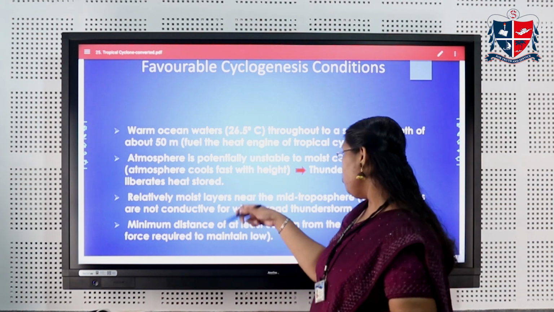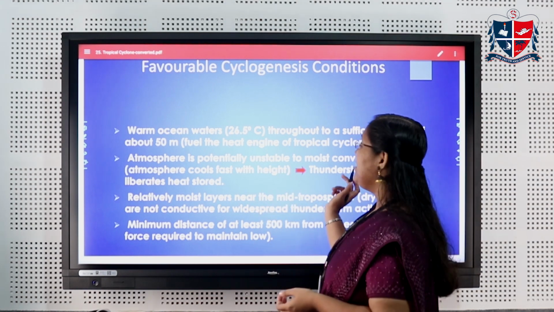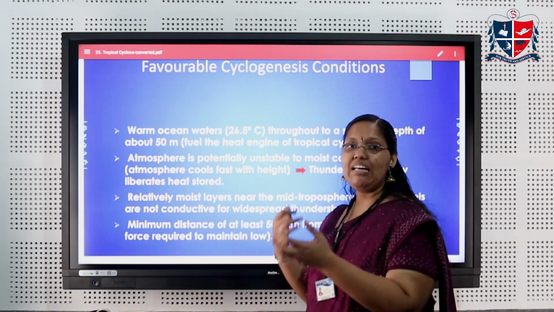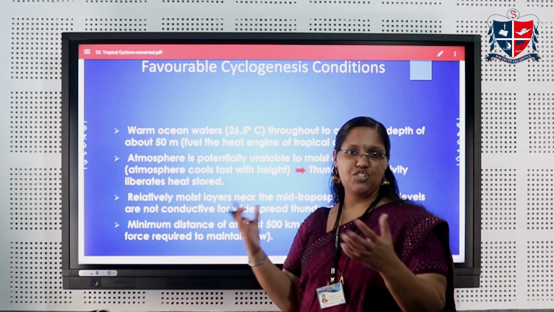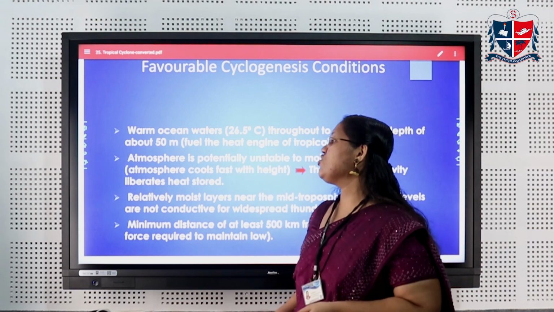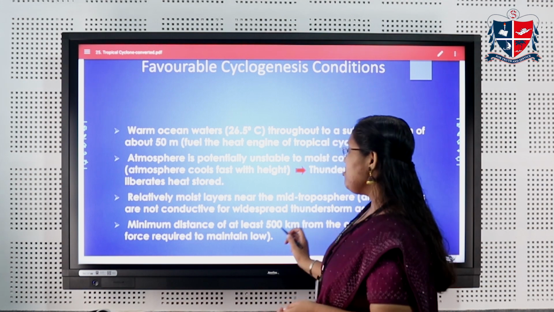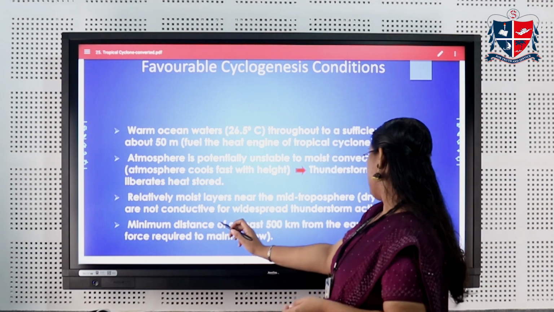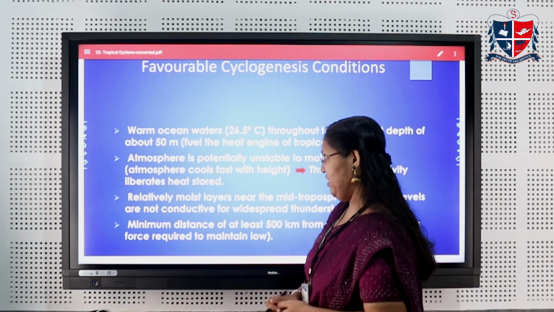This condition is generated mostly by thunderstorm activity, which liberates the heat stored in the oceanic region. And in the middle tropospheric region, there should be relatively moist layers. If there are dry layers, it will not support the thunderstorm activity.